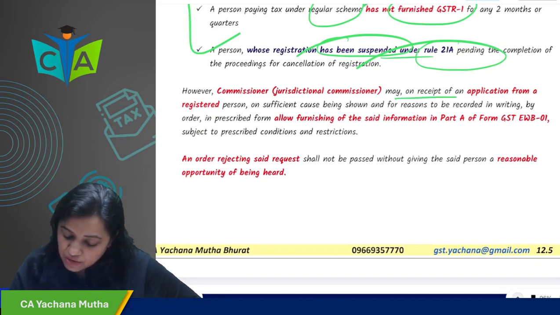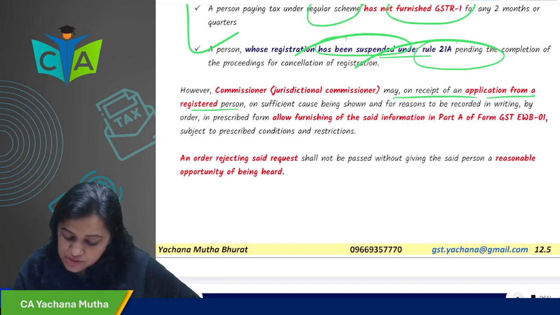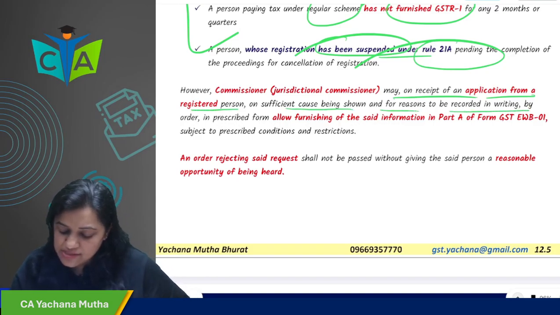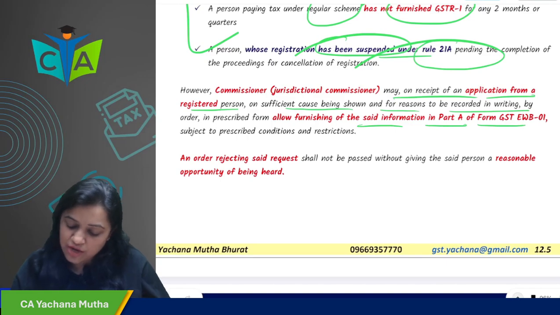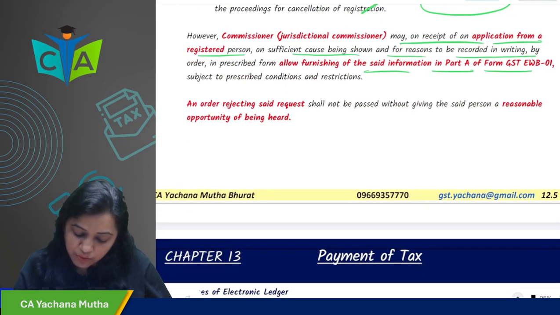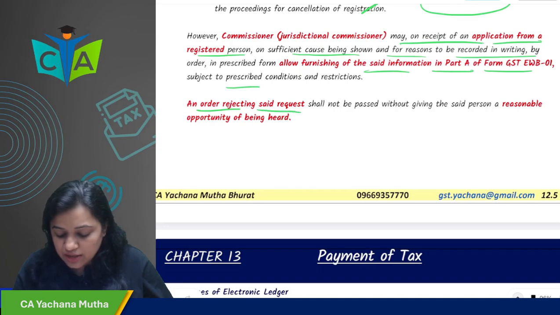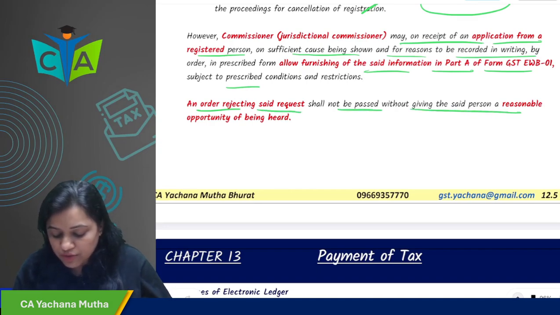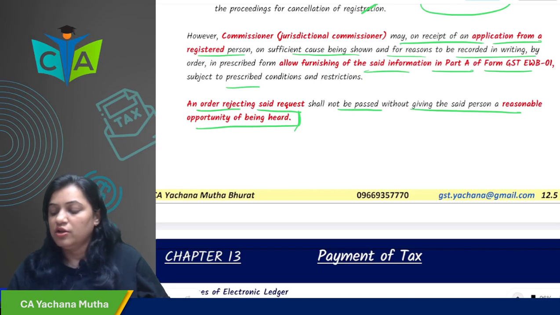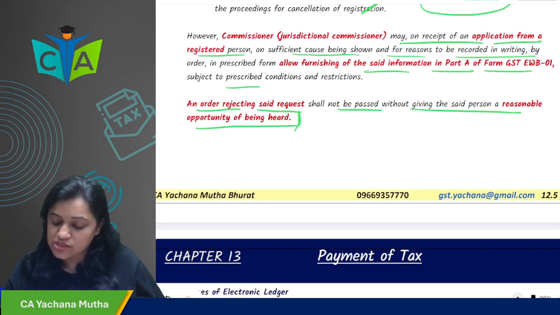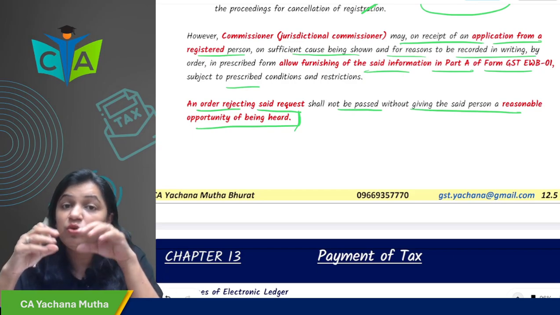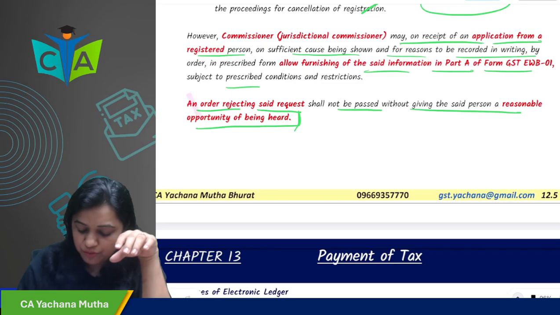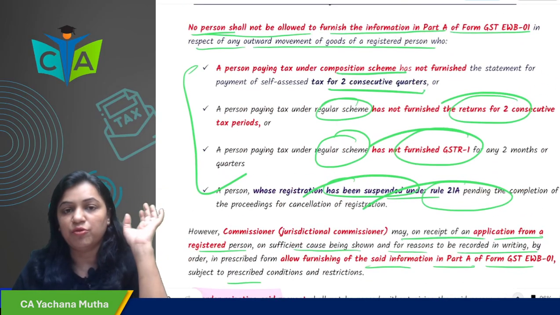However, the Commissioner, on receipt of an application from the person, on sufficient cause and reasons to be recorded in writing, if he feels so, will allow the person to furnish the information in Part A of GST EWB 01. An order rejecting the request shall not be passed without giving a reasonable opportunity of being heard. So under indirect taxes, obviously the principle of natural justice is to be followed. A reasonable opportunity of being heard would be given to the person before the rejection.